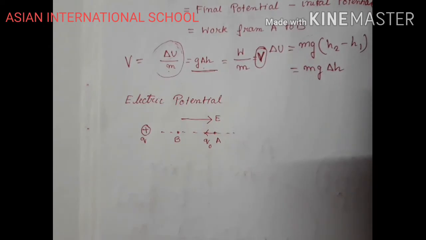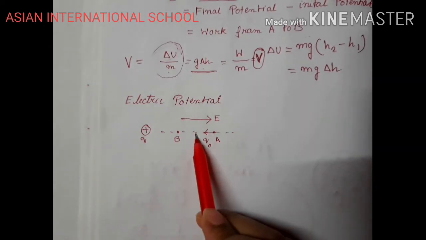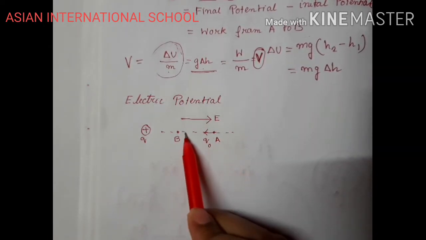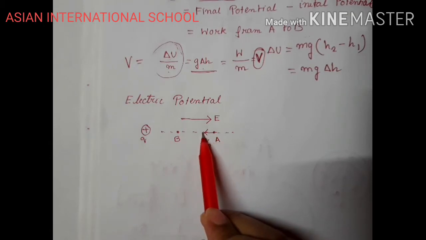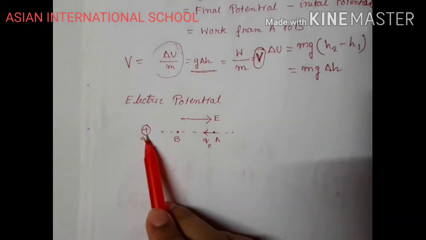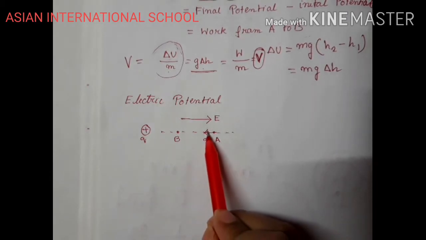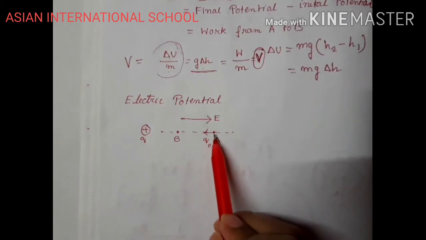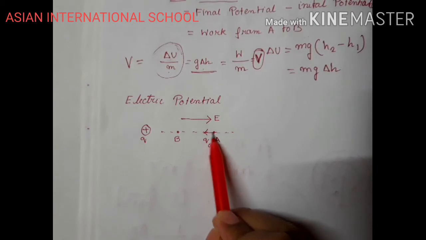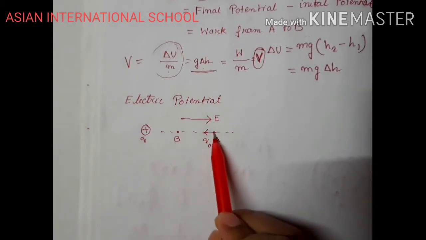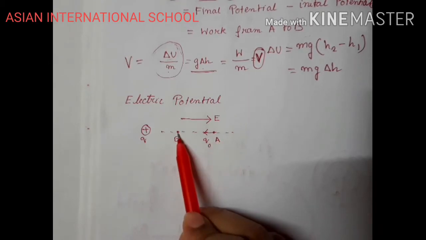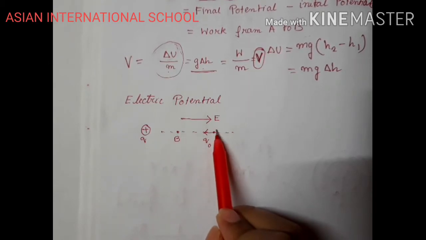Now what am I doing? I am bringing a test charge. To bring this test charge, I am doing work against this electrostatic force. I am displacing the test charge from point A to point B, so some work has to be done in displacing it from A to B. When it is at point A, potential is less.